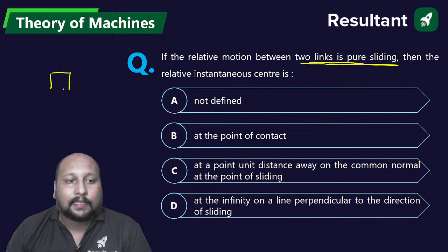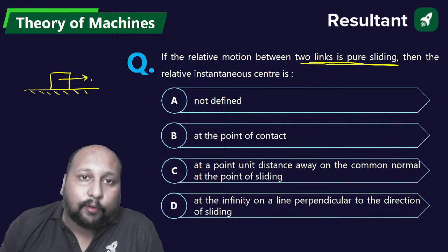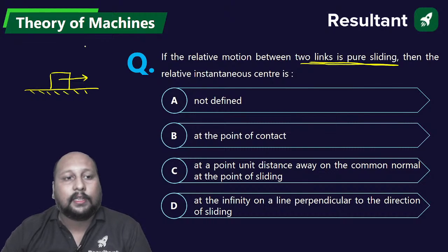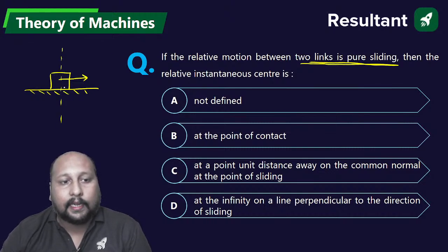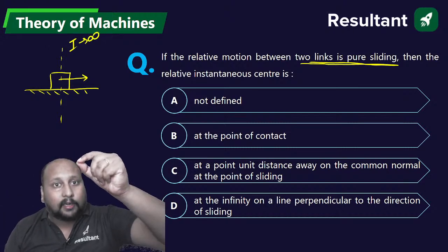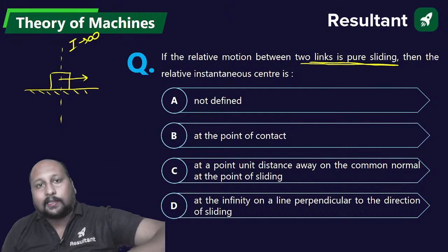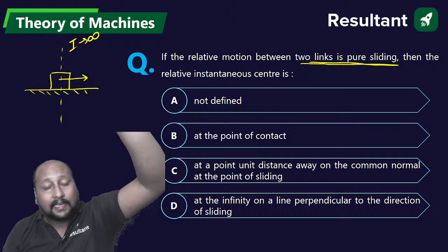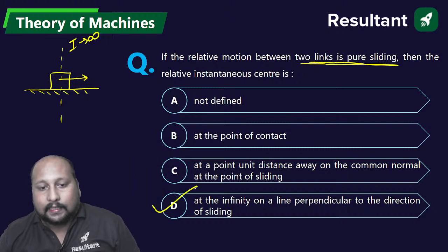We are having a slider, and a surface, and a pure sliding motion. You have to tell me where will be the instantaneous center. Very easy question. The instant center will be located at infinity. Pure sliding motion is an example of pure translatory motion, and in pure translatory motion omega is equal to 0. That means the center of rotation is at infinity. Option D is the correct answer.